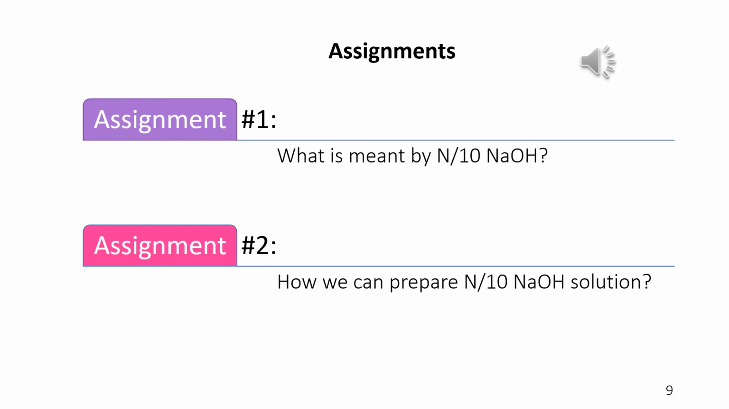You need to solve the two assignments. First, what is meant by N/10 NaOH. Assignment number 2 is how we can prepare N/10 NaOH solution.